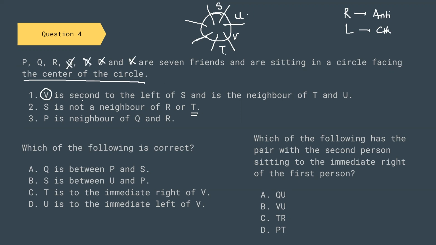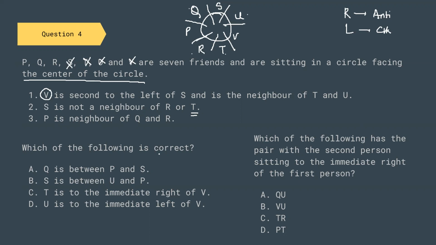So V is second to the left of S, and is neighbor of T and U. Fine. S is not a neighbor of R and T. P is neighbor of Q and R. So there are 3 positions, and P will be placed here. Now R can be placed here or here, but R cannot be placed here because R cannot be neighbor of S. So R has to be placed here and Q has to be placed here. So this is our sitting arrangement.